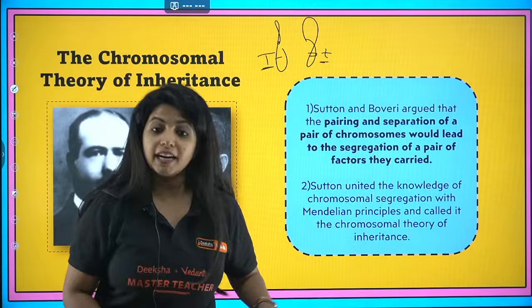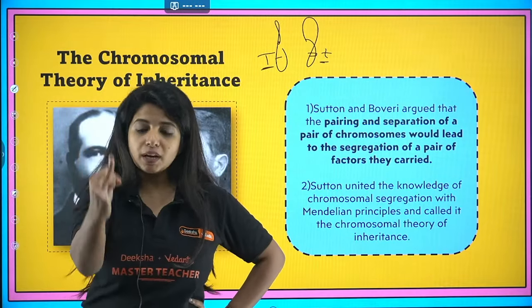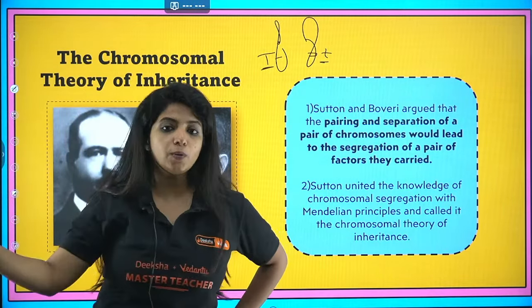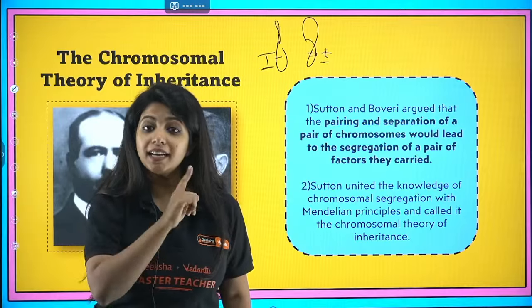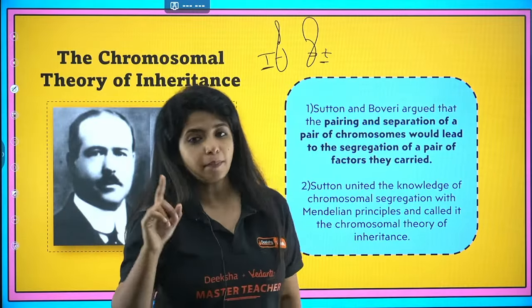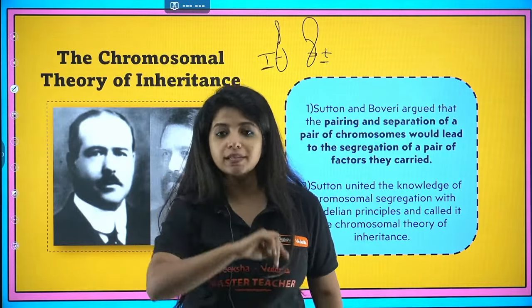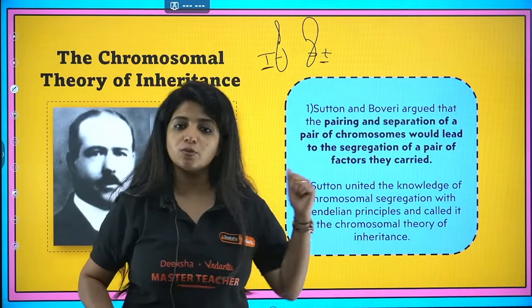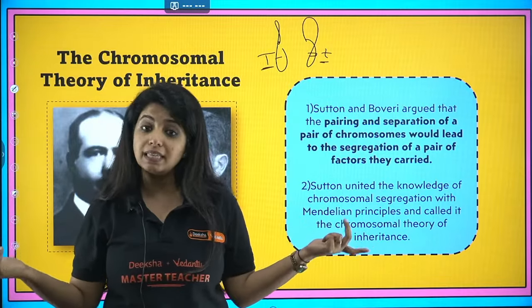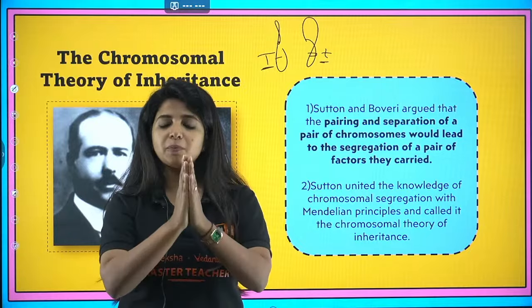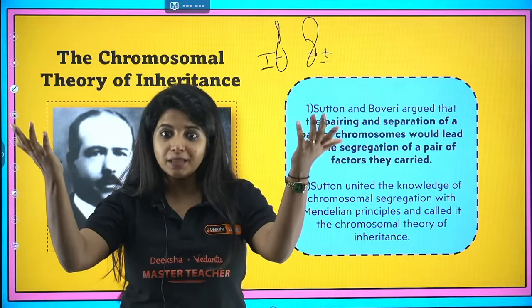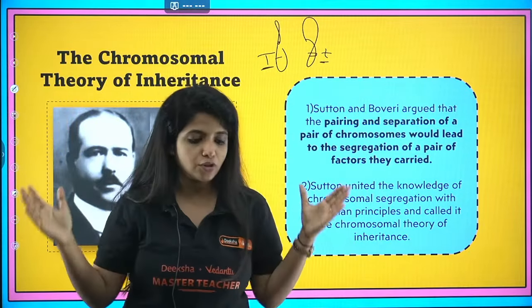Mendel had a downfall in 1900. Correns, Tschermak, and Hugo de Vries said that no, he is actually correct. In 1900, they rediscovered his work. By then, you had better microscopes. 2 years after that, two people came into the picture, Sutton and Boveri. And they said that pairing and separation of chromosomes is similar to pairing and separation of factors.